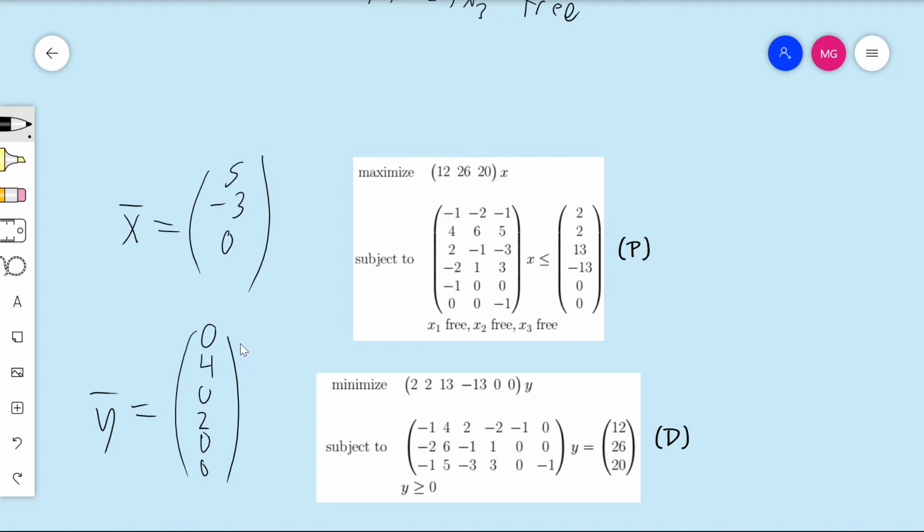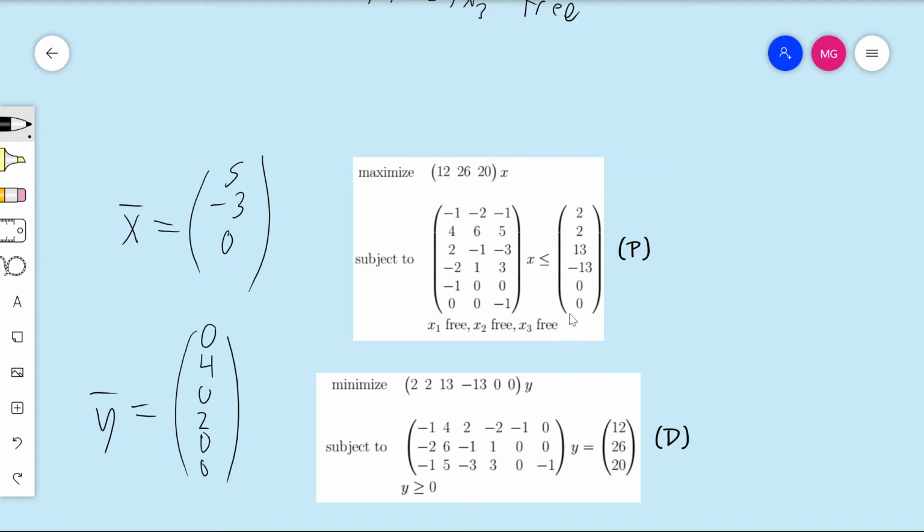This one's actually a bit simpler because we have all zeros for all the components except for the second and fourth components. So we only need to care about the second and fourth components, which are 4 and 2 respectively. So we have 4 times 4 plus 2 times -2, and that's 16 minus 4 is 12, and that's exactly equal to the right-hand side. So you can see that it satisfies the first constraint, and similarly it satisfies all three of those equality constraints, and it's also a non-negative vector.